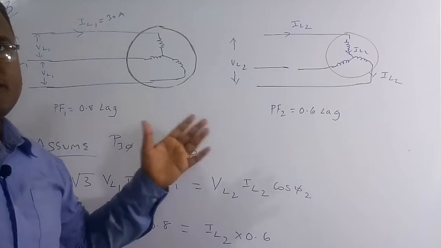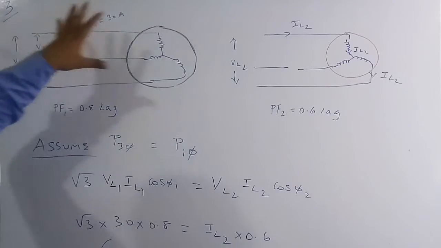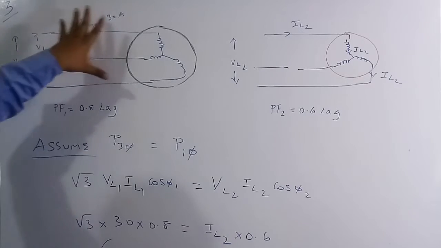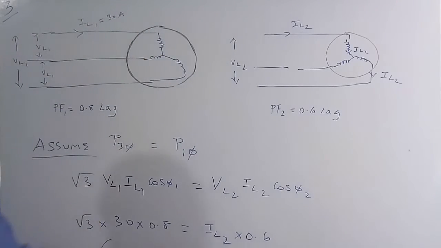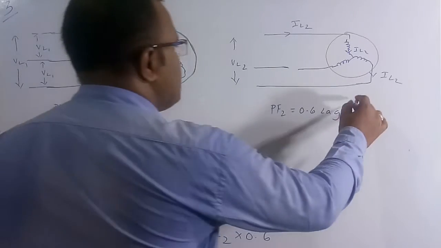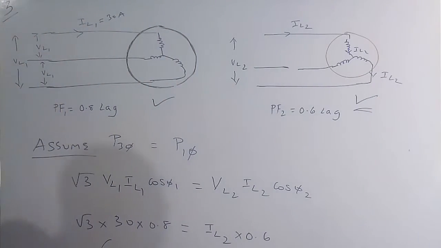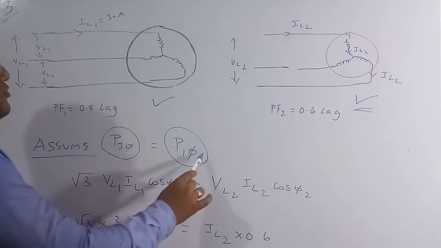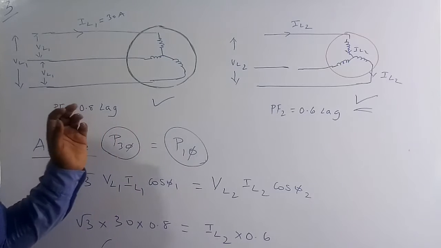They have not given more than this, so we are going to assume that the input power is the same in both cases. Whatever the input power for this 3-phase induction motor is, it is the same in both cases. Basically, this was a 3-phase induction motor, and now it has become a single phase induction motor because there is only one phase. Therefore we assume that the power input for a 3-phase motor is equal to the power input for a single phase induction motor.